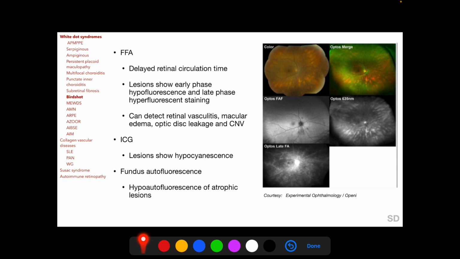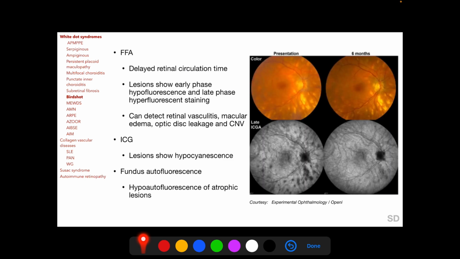So here we see atrophic lesions in the fundus autofluorescence. This photograph is taken with infrared rays, thus making the lesions clearer, and late phase fluorescein angiography shows disc leakage, vasculitis and macular edema. In this picture we see an ICG angiogram showing hypocyanescent spots corresponding to the clinically visible lesions, which later disappeared upon resolution following treatment.